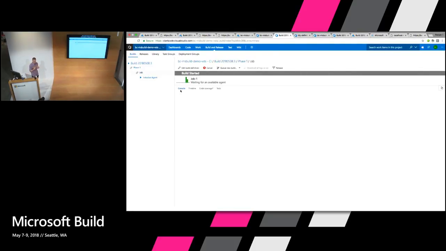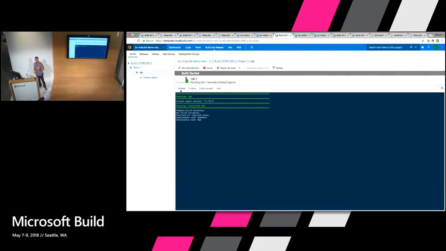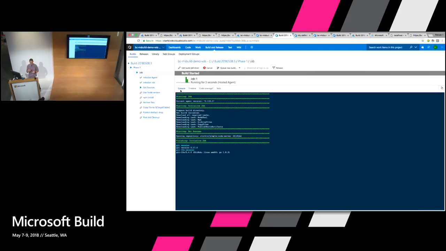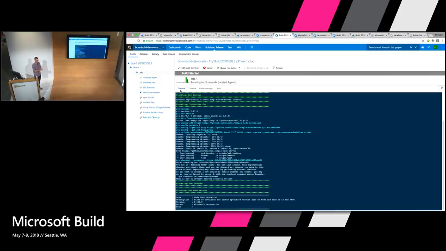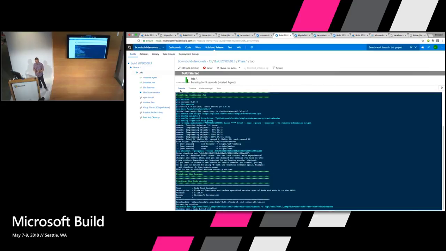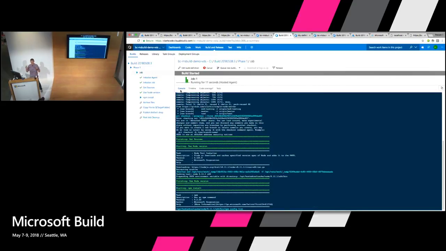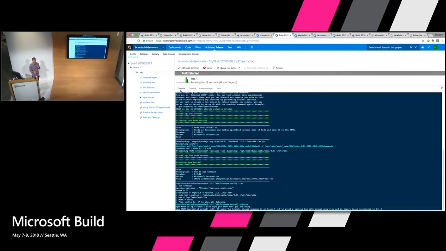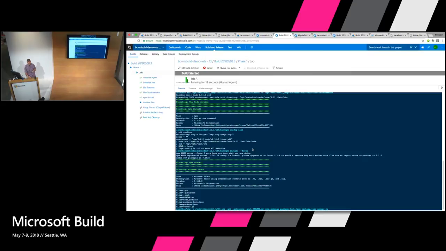What's great about this to me, again, as a developer, is I see what's going on as things are happening. And I get logs live as they're happening, so I can understand where there might be a failure point. So as you start building out your build tasks in here, you want to start adding in things like npm tests to run your unit tests, or some security checks, like I tend to use either the Node security project as a check as part of my pipeline process, or Snyk, which is another tool that's great for checking for vulnerabilities in your dependencies.